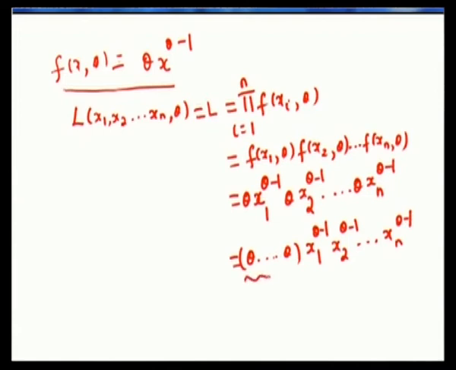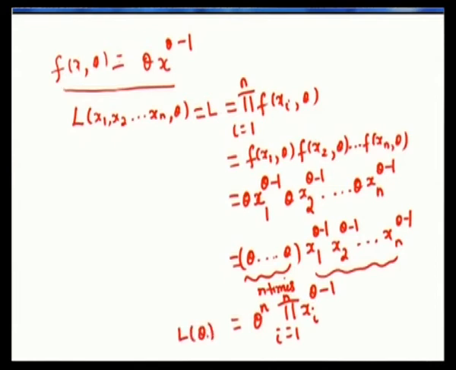So you find that theta appears n times, which I can write as theta power n. Now I have to combine all these terms as a single term, which I will write as the product of xi power theta minus 1, i equal to 1 to n, which is my L of theta. Okay, now I have to find a sufficient estimator for theta.